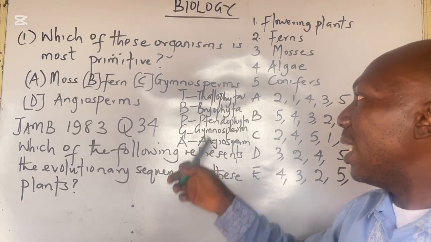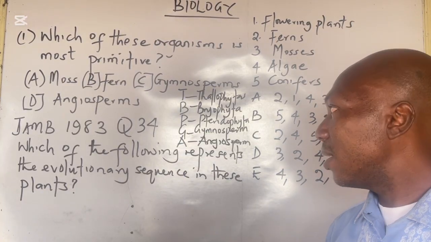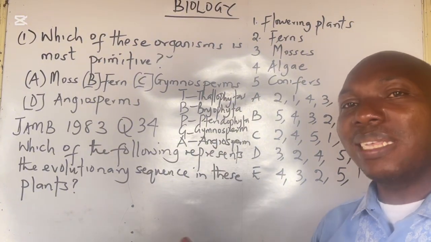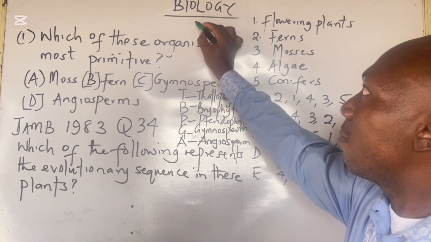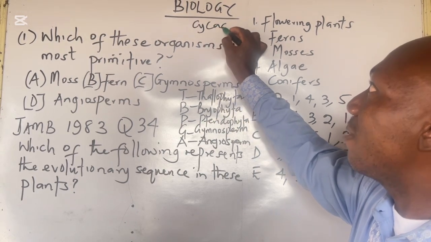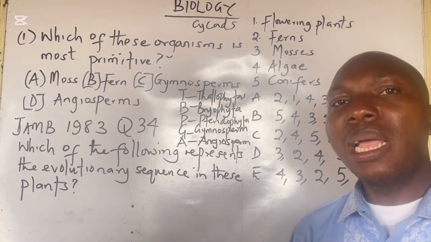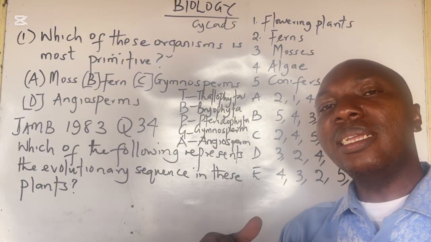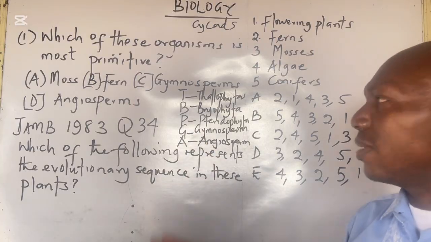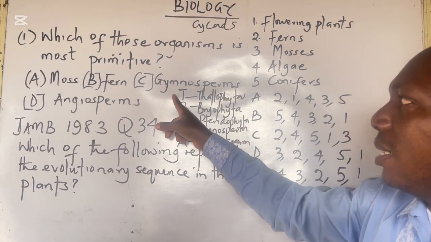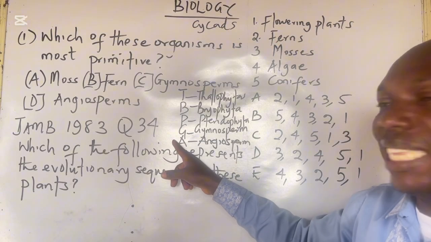And the P there is Pteridophyta, that is the ferns. And gymnosperm represents the conifers and cycads. And lastly, the angiosperm. Angiosperm represents the flowering plants. Now that we have known this is the order: the least, followed by this one, followed by this, followed by this, and this is the highest.